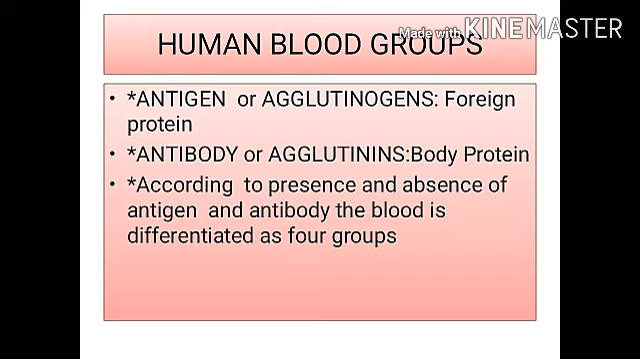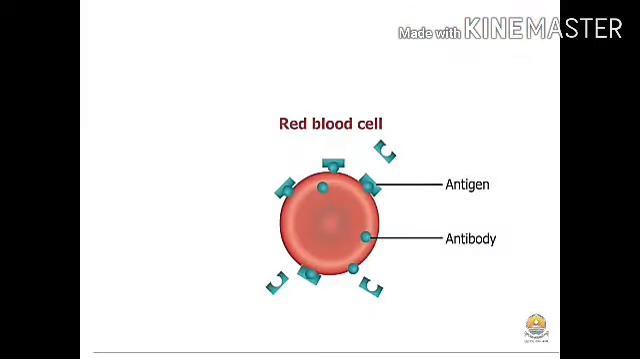Now coming to the antibody, it is a specific substance, a protein, produced in the blood serum in response to the stimulation of a foreign antigen, and it reacts specifically to that particular antigen. The RBC showing antigen and antibody.